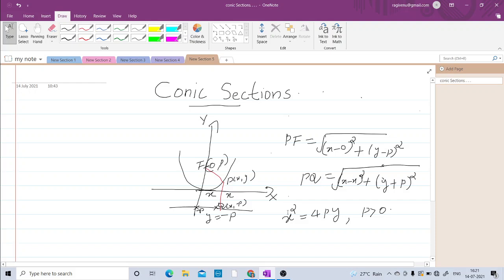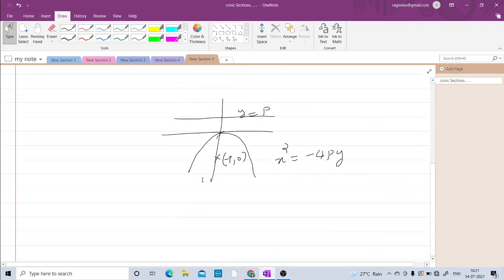For the parabola x square equal to 4py, p is the focal length. Here this height is p and this is also p. For the downward parabola, the focus is (0, minus p) and the straight line y equal to p is the directrix.